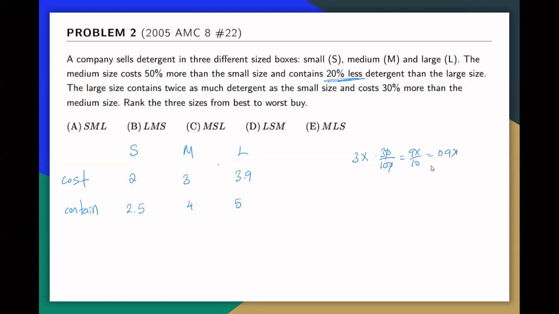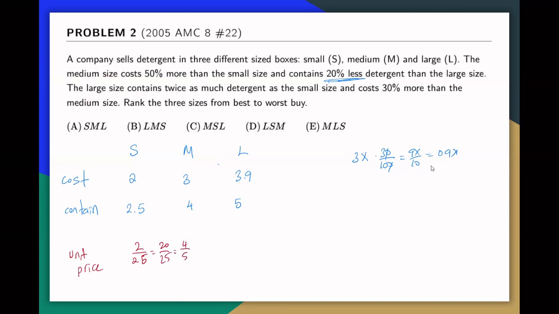And these are the numbers I chose. Then you can just choose something else, but these are the numbers I have. For the unit price, to determine which one is the best, I'll go with price. So just divide the cost by the total amount, like 2 over 2.5. You can just say that's 20 over 25 divided by 5. That will be 4 over 5.